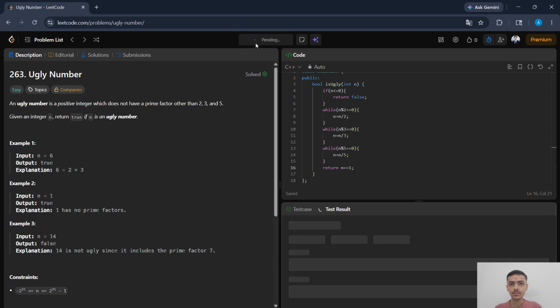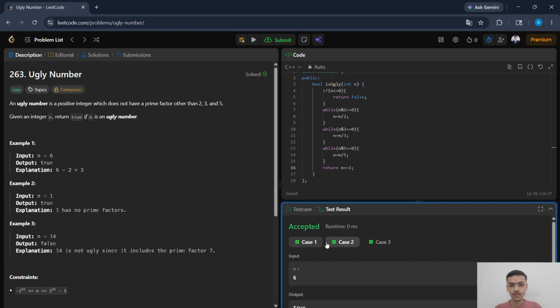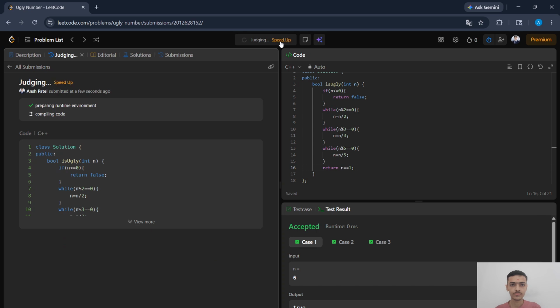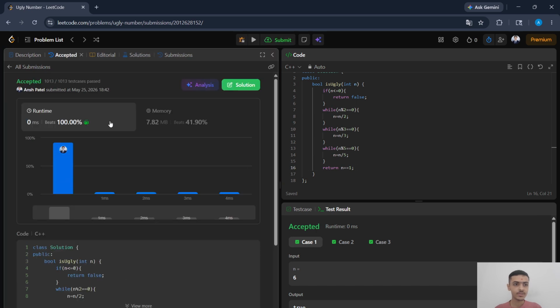So now run the code. You can see our code passed all three cases. So now submit it. You can see our solution is accepted and all test cases are passed.